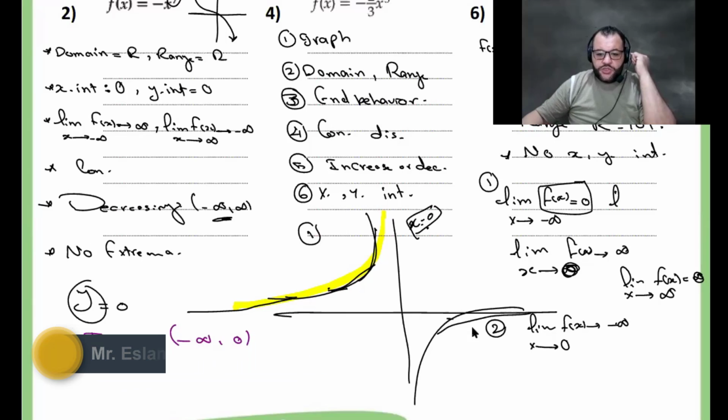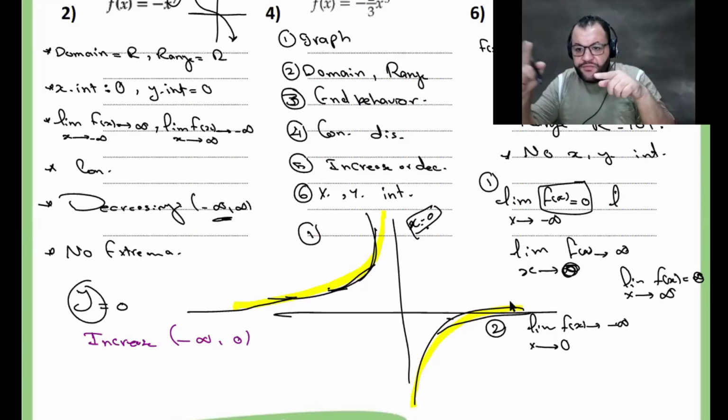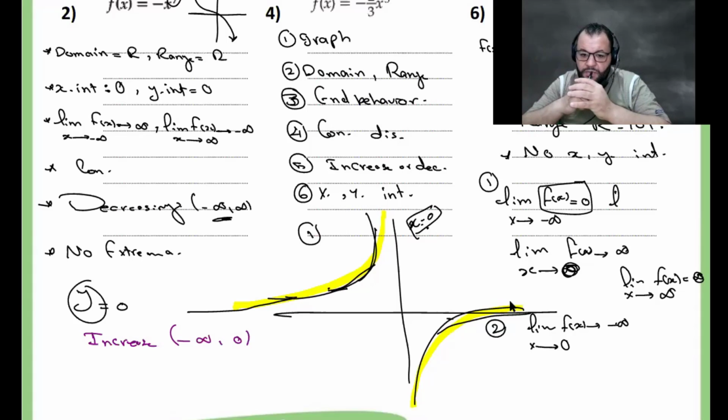Again, the second part of the graph. If I'm starting from here and going to the right, the graph also is going up. If you choose any value of x and you choose the next number, you will find that the answer increases. You understand it? Any problem for this one? You understand why this one is increasing?